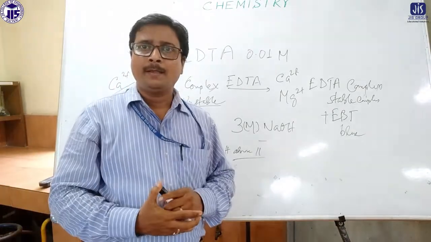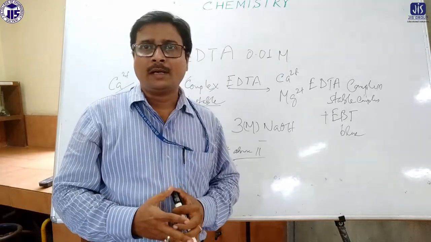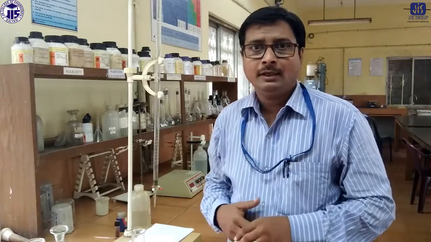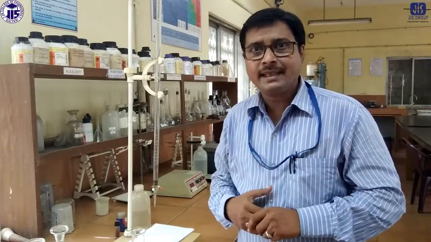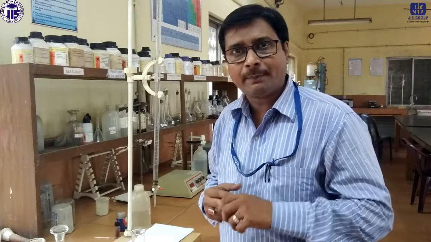Now watch the video carefully and you see what happened in the laboratory. Okay students, now I am going to show you the practical part of the hardness of water experiment. Now as you know, this experiment has 2 steps. For the first step we have to determine the total hardness, that means calcium and magnesium both, and in the second step we have to determine the calcium hardness only. Then if we know total hardness and calcium hardness, by subtracting calcium from total you can determine magnesium hardness very easily.